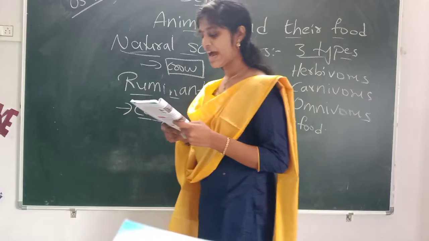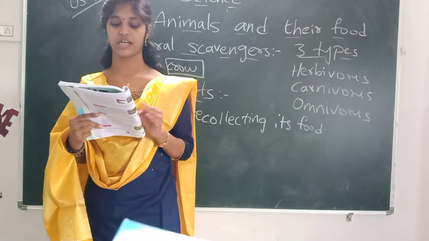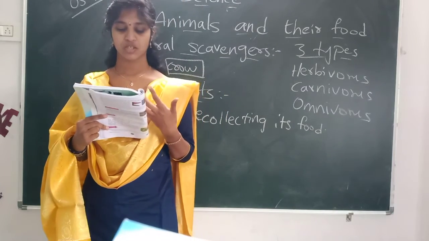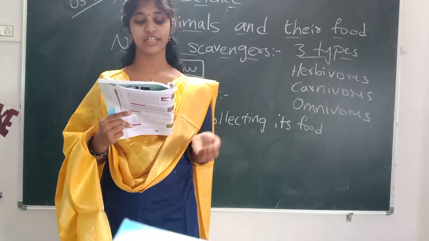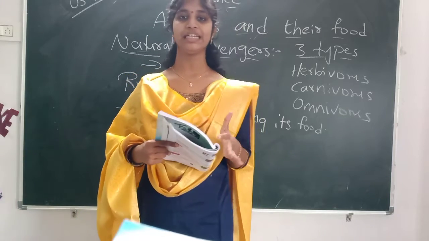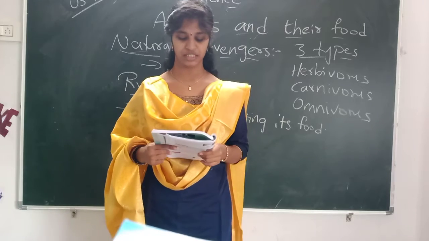Okay. Animals like buffalo, cow, camel, etc. chew food very quickly, which means they eat very quickly, swallow it and store it in a part of their stomach. Whatever food they are eating won't be digested at that time. They will store this food in one part of the stomach.